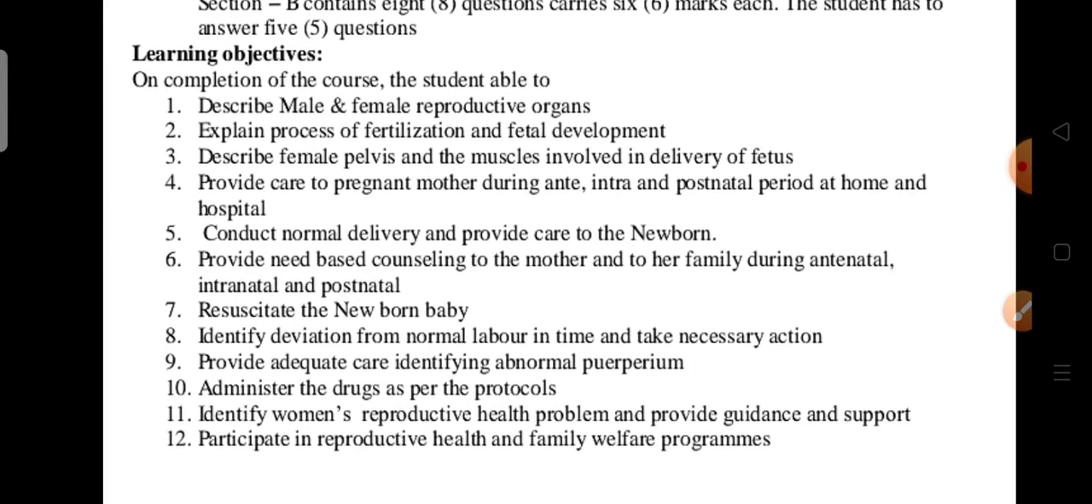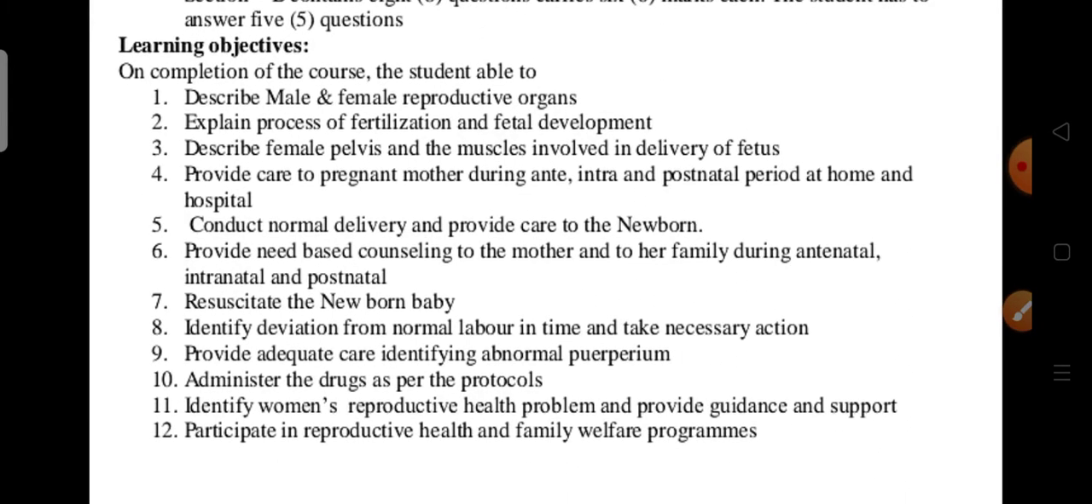At the end of your course, you have to be able to describe the male and female reproductive organs and identify the parts. You have to be able to explain the functions of the male and female reproductive organs, explain the process of fertilization and define fetal development. This is at the end of your course, not at the start, when you complete your course.